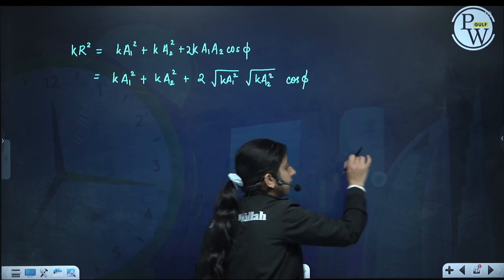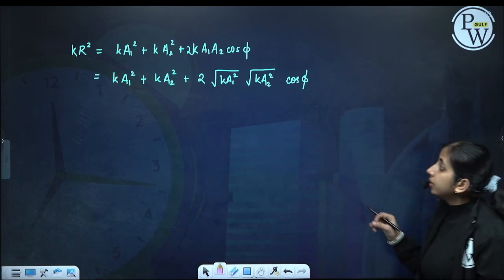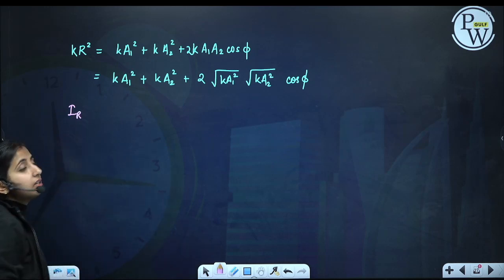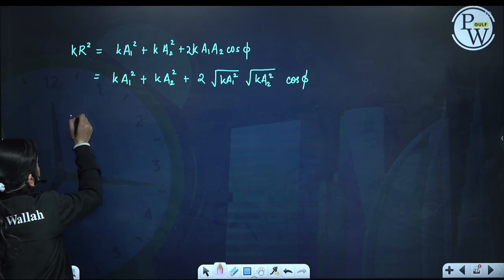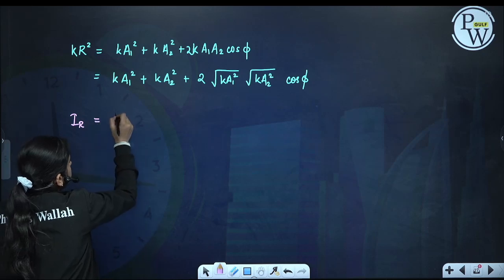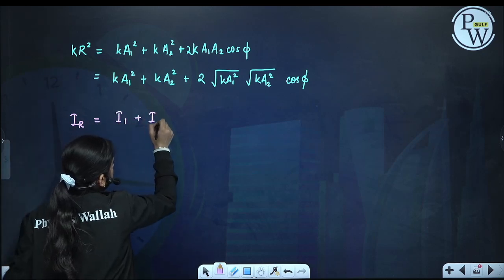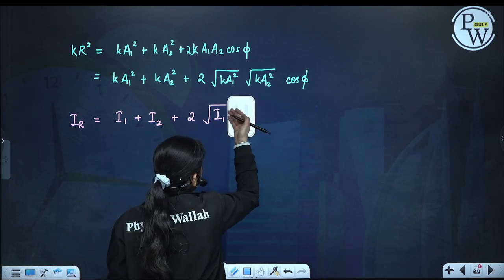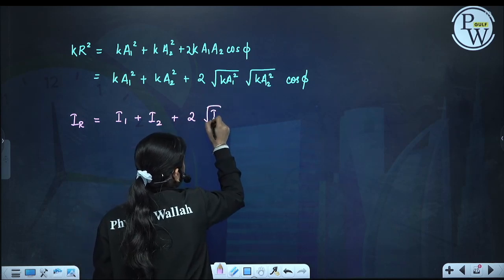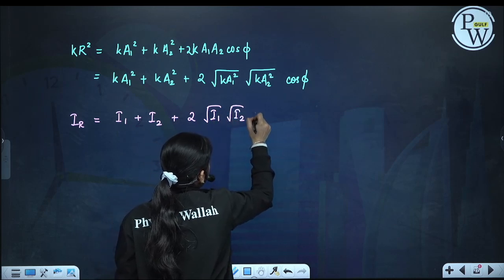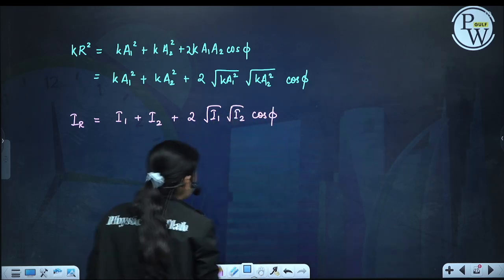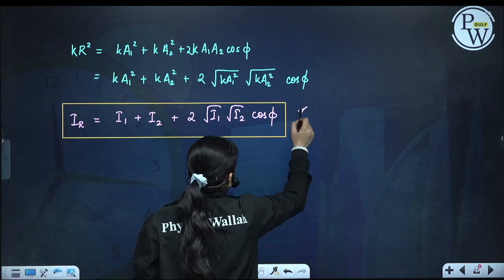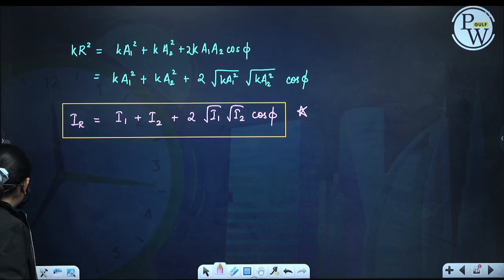So what we will get is k into R square, which gives the resultant intensity. This is I1, this is I2, and this is 2 under root of I1 into under root of I2 into cos phi. This is the formula for resultant intensity.